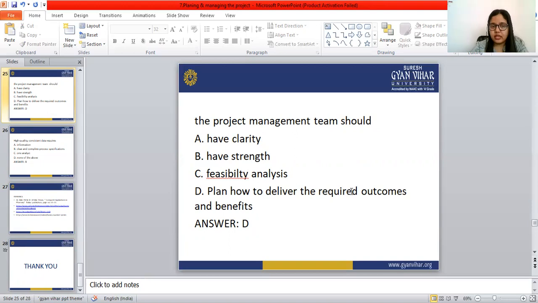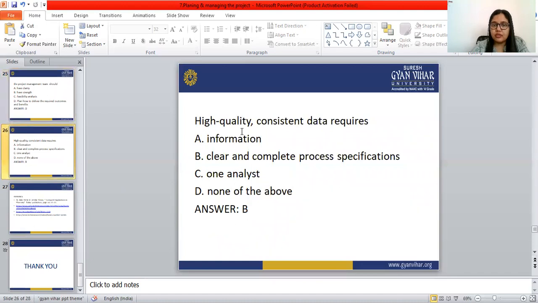So the correct answer is D. Next: high quality consistent data requires information, clear and complete process specifications, one analyst, or none of the above. High quality consistent data requires clear and complete process specifications. So that is the correct answer.